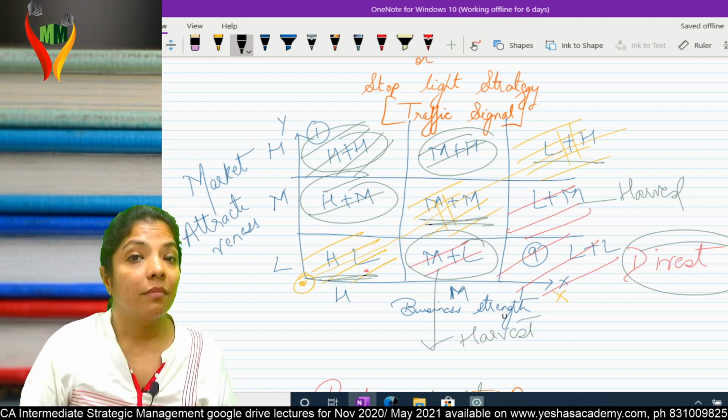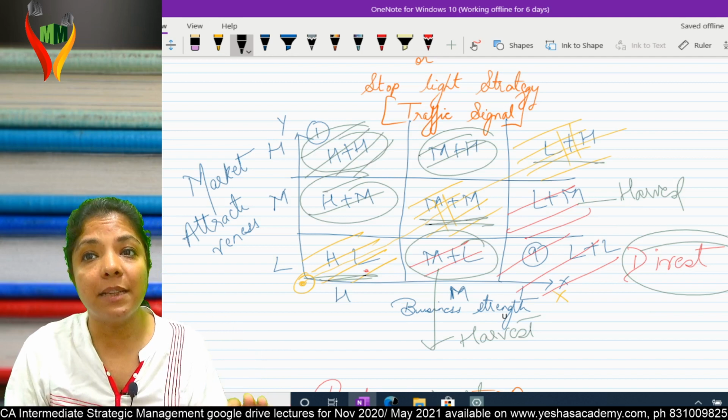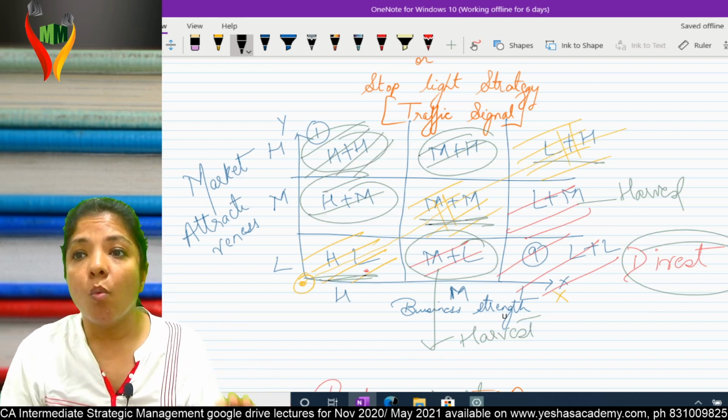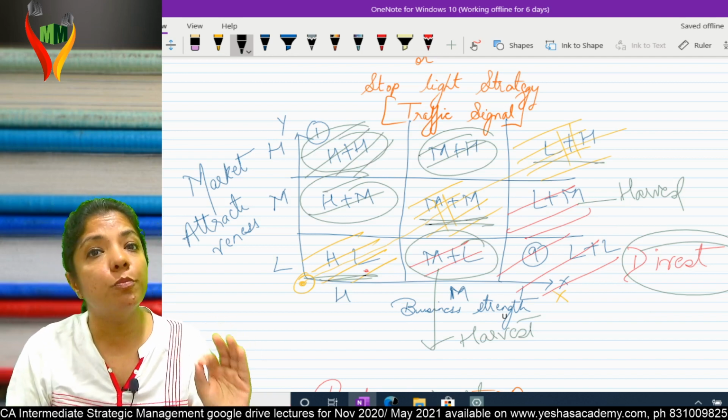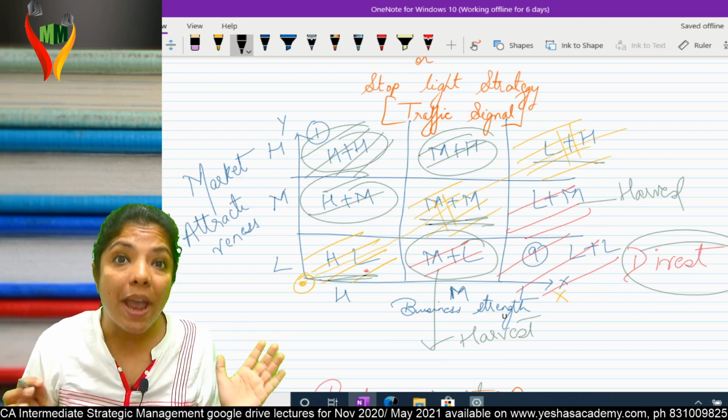Am I clear? Where to put money, where not to put money. Getting my point or not? Where to put money, where not to put money, and if already invested the money, come out, and where you need to be cautious.